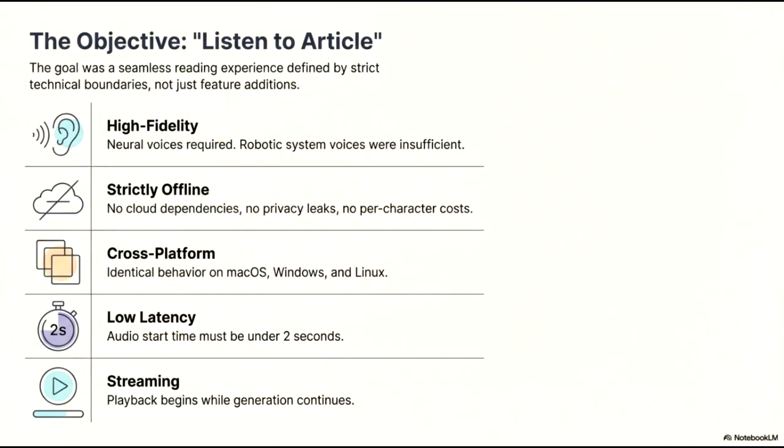Second, the solution had to be strictly offline to eliminate cloud dependencies, prevent privacy leaks, and avoid per-character costs. Third, we prioritized a cross-platform approach to ensure identical behavior across macOS, Windows, and Linux. Performance was equally vital, with a low-latency target requiring audio start times to stay under 2 seconds. Finally, we implemented streaming capabilities so that playback could begin immediately while the voice generation continues in the background.